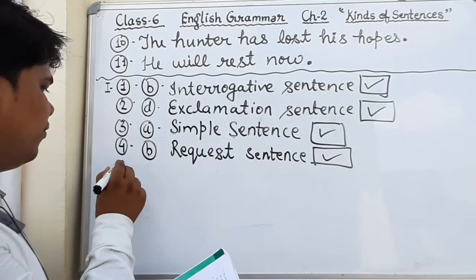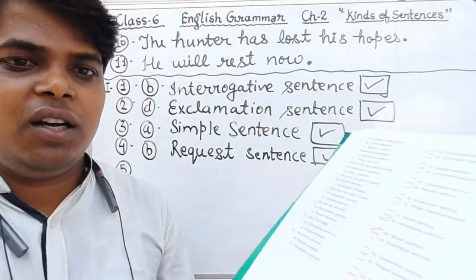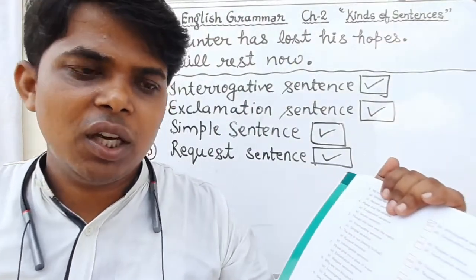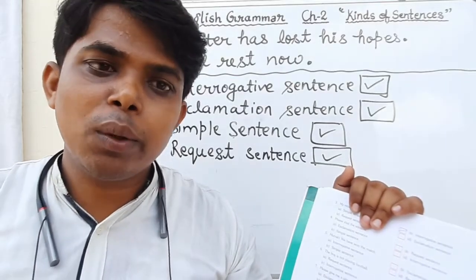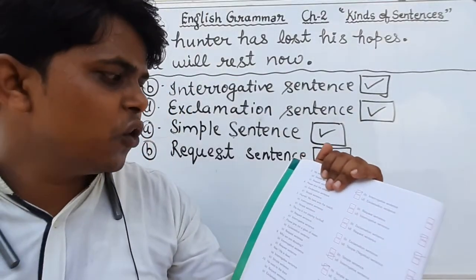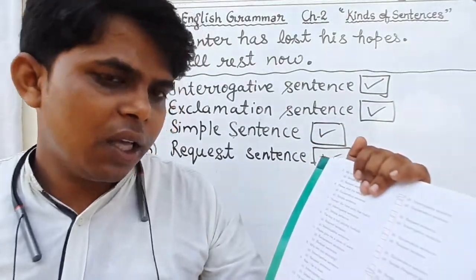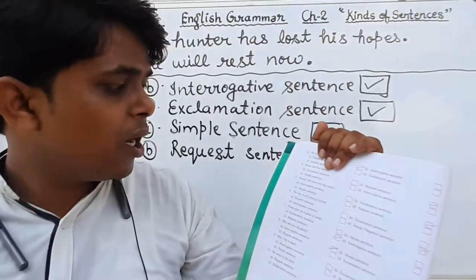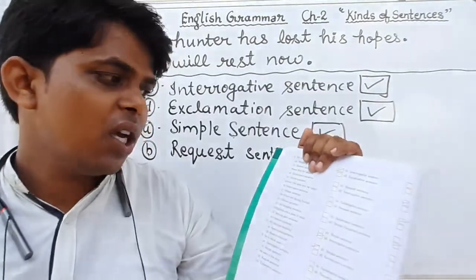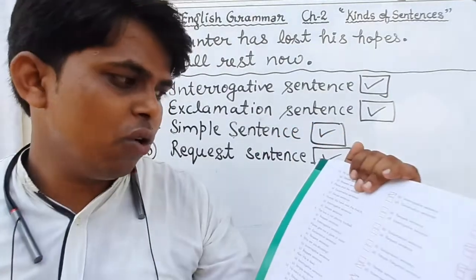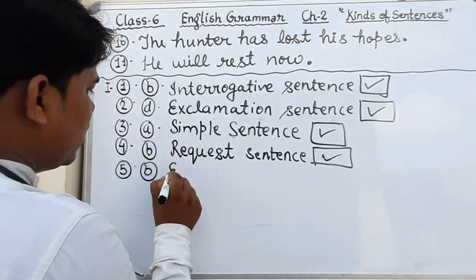Okay, question number 5. What is question number 5? Hooray. Here in the beginning an exclamation word is used and an exclamation sign is also used. Hurrah, hooray. What does it show? It shows the feeling of joy, a strong feeling of joy. Hurrah, we have won the match. What kind of sentence? I think you all have understood. Interrogative sentence? Exclamation sentence, yes, this is an exclamation sentence. Simple sentences, no. Request sentences, no. So option B is correct, that is exclamation sentence.